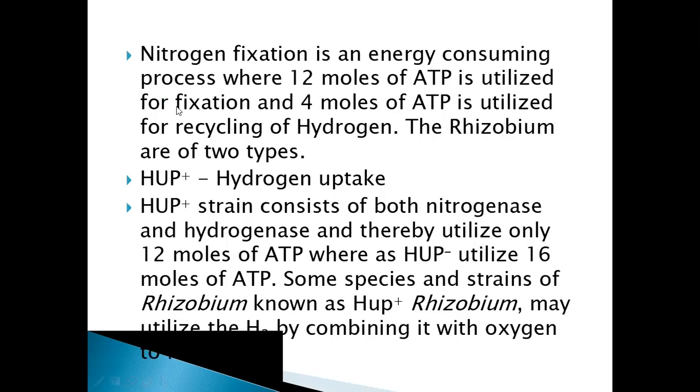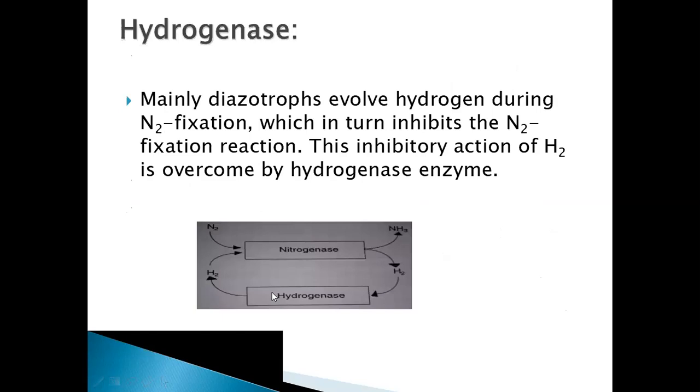So nitrogen fixation is an energy consuming process, where 12 moles of ATP are utilized for fixation of nitrogen, and 4 moles of ATP are used for recycling of hydrogen. Okay, so in the previous reaction we have written 16 ATP. Out of 16 ATP, 12 are used for the actual conversion of nitrogen to ammonia, whereas 4 moles are utilized for recycling of this hydrogen, as we have seen in the previous diagram.